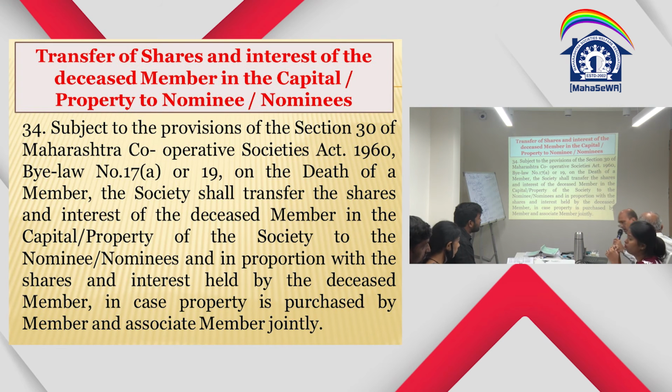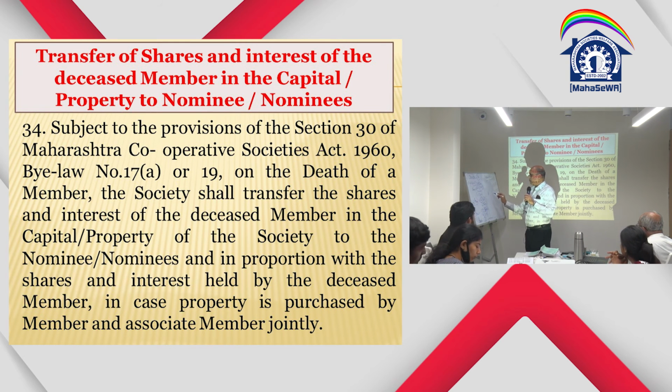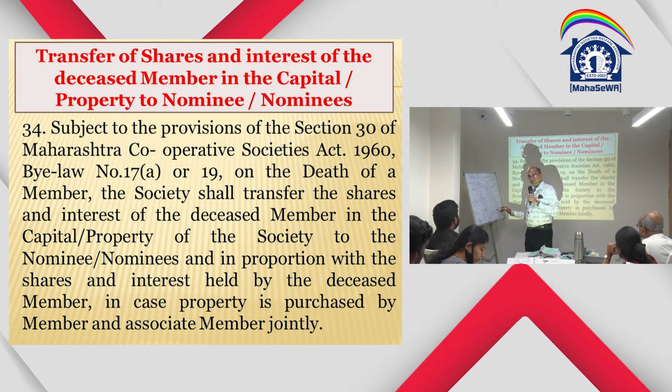Because in the case of a joint holding of a flat, let us say there is A and there is B, both are holding 50-50. In that case, A, let us say R S Prabhu, and this is S Parthasarathy, correct? Both are holding, let us say, a shop together. In that case, I will have my nominee, my wife. You may have your nominee, your wife.